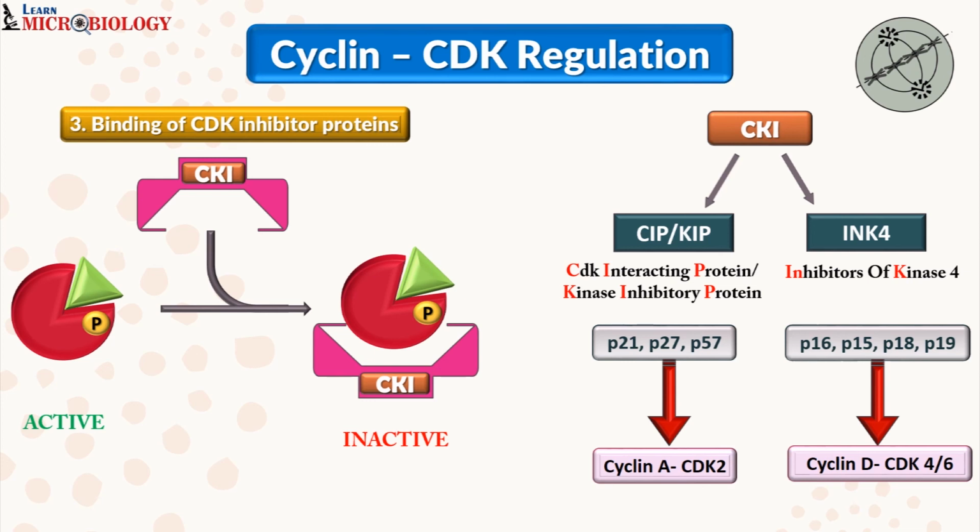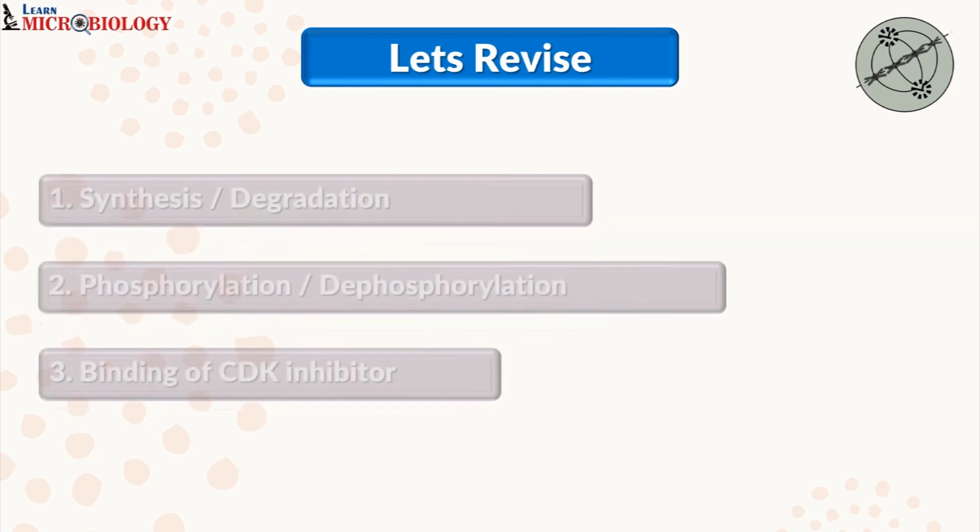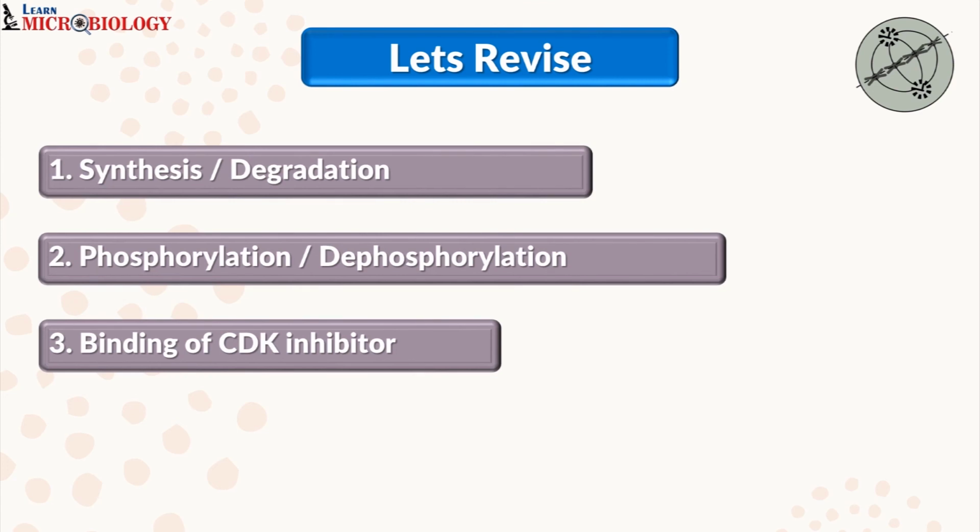Let's revise what all things we studied in this video. First, we understood that the cell cycle needs to be regulated. Secondly, it is regulated with the help of complexes called your cyclin CDK molecules. Then we understood that there are three levels of regulation of your cyclin CDK complexes. In the first level, synthesis and degradation of cyclin takes place, degradation with the help of ubiquitin ligase enzymes like your SCF and APC/C, and these molecules are going to degrade a particular cyclin.